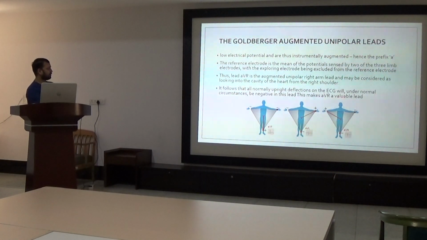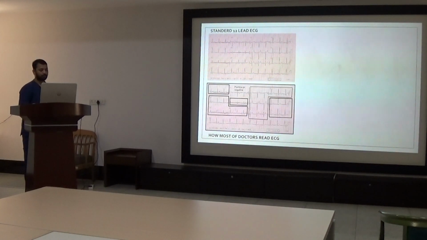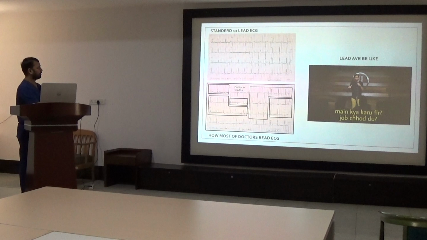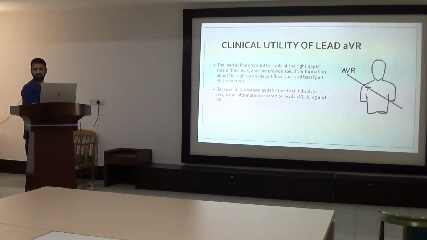Here we can show the direction of lead aVR, which is looking from the top right side of the heart. This is the standard 12 lead ECG. But in earlier days, when we looked at the ECG, we looked wall wise, that is, 1 and aVL for the lateral wall, V5 and V6 for the lateral wall, 2, 3 and aVF for the inferior wall, and V1 to V4 for the anteroseptal wall. No one was looking at lead aVR, or most doctors were ignoring it, or considering it just positive or negative for the axis of the heart. But lead aVR has more to do than just determining the axis of the heart.